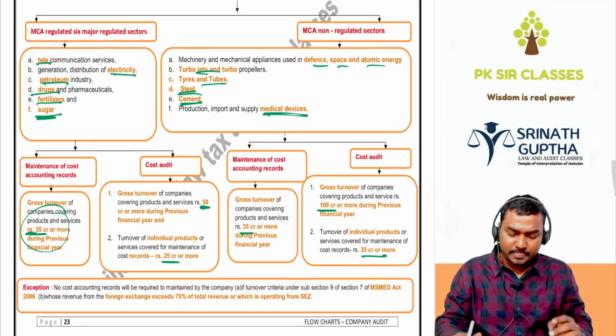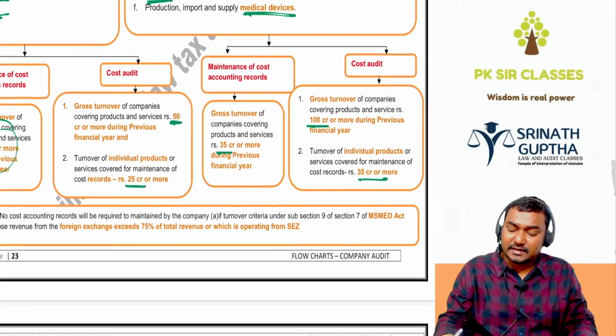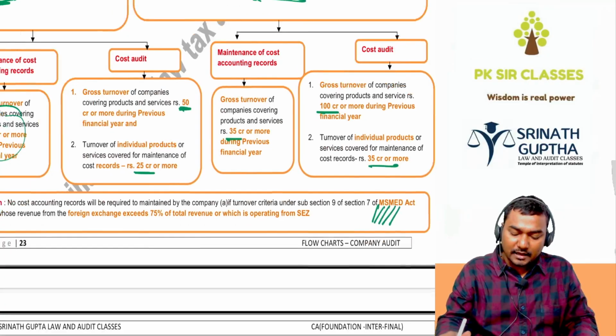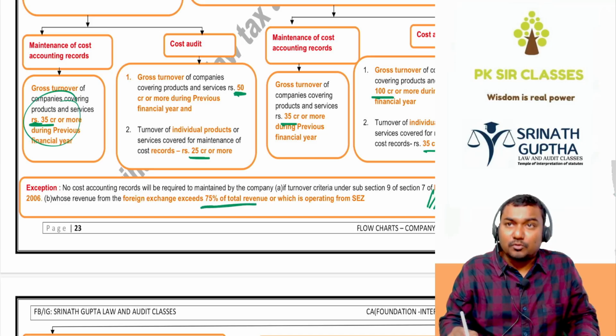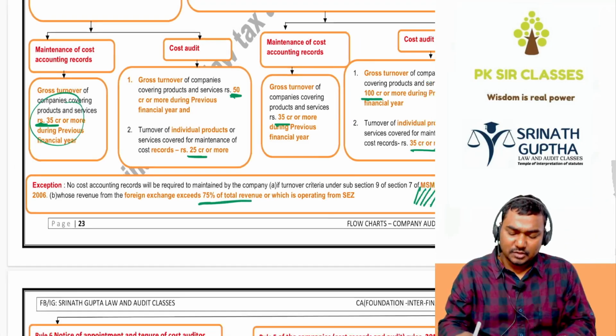क्लियर ना? So, cost records are not applicable even if it is covered by the industry, if that company is covered by the Micro, Small, Medium Enterprise Development Act, or 75% or more of the revenue is arising from foreign exchange. That company needed to maintain the cost records.